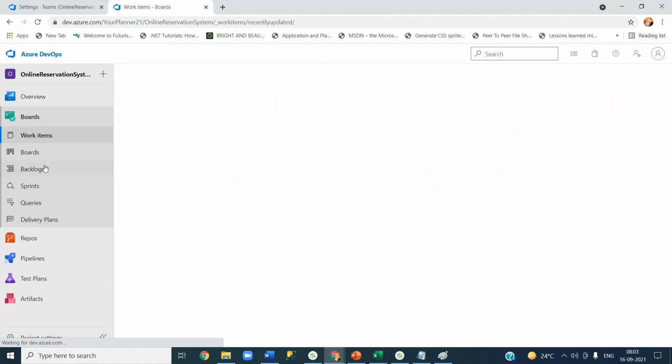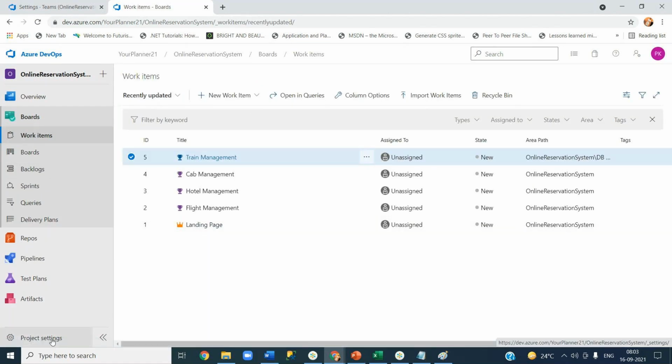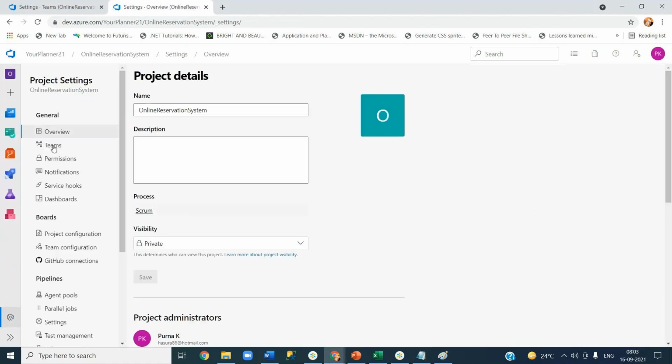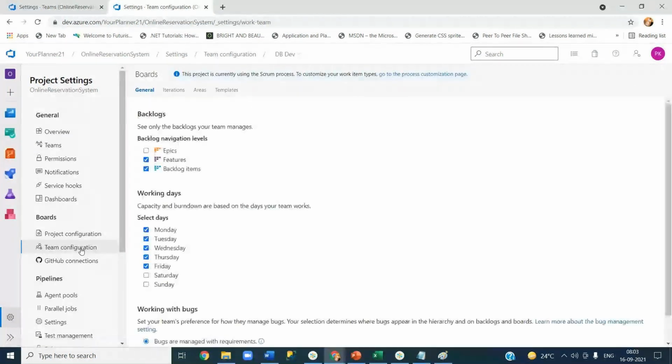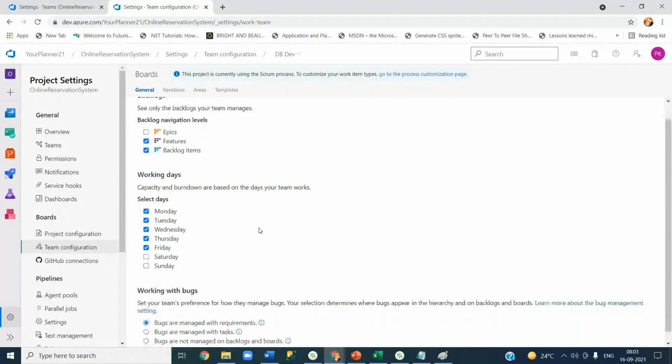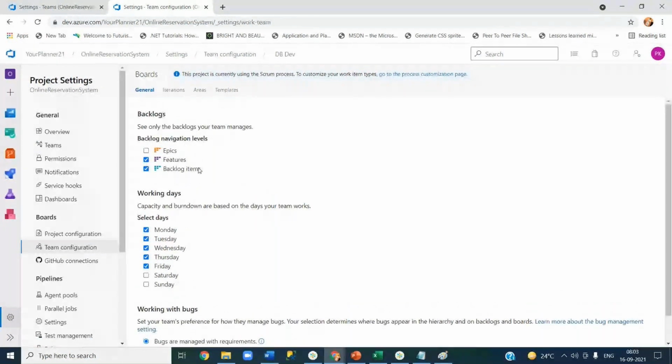Now let's go and do some project settings. We created the teams, and then next thing is let's go and do the team configuration. Basically, the general tab is about your Kanban backlog board.